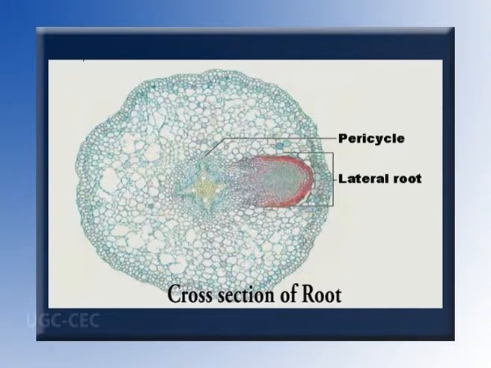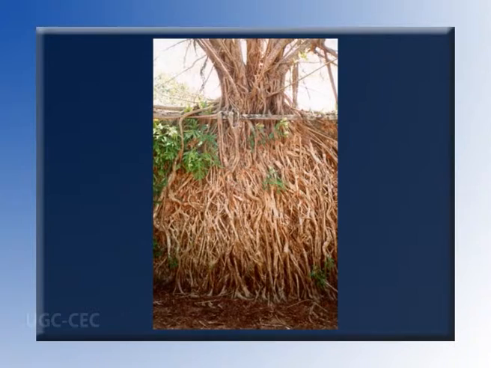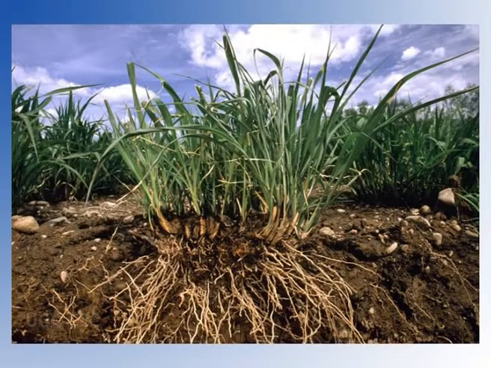Also in roots, the lateral branches develop endogenously, while in stem, the lateral branches develop exogenously. Roots are generally much more crooked or zigzag than stems, as their direction of growth is influenced by number of obstructions and moisture content of the soil.